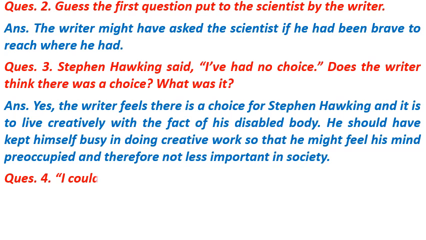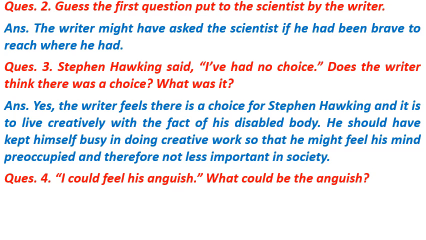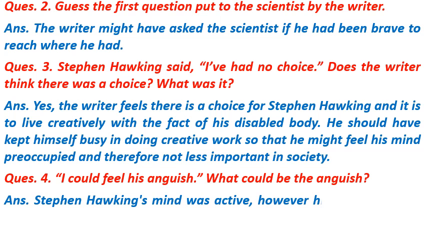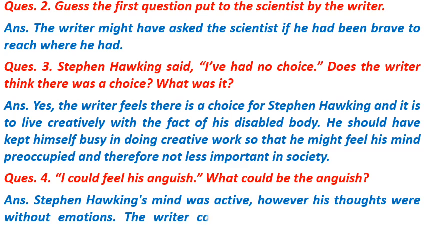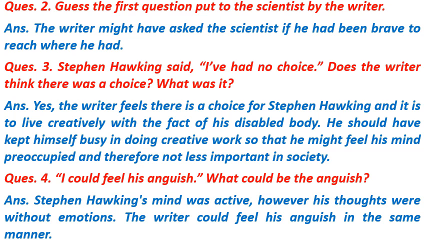Question number 4 is, I could feel his anguish. What could be the anguish? The answer of the question is Stephen Hawking's mind was active. However, his thoughts were without emotions. The writer could feel his anguish in the same manner. Or you can write down the anguish could be that though Hawking's mind was full of thoughts, he could not give them expression or he could not speak them.